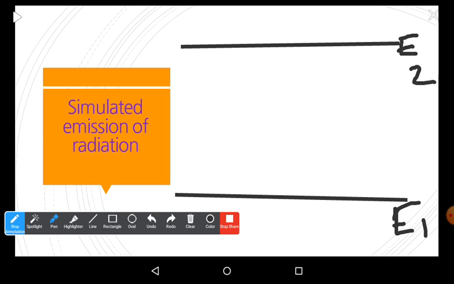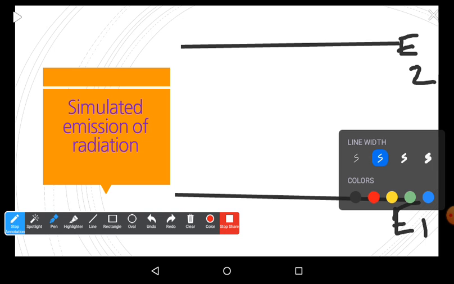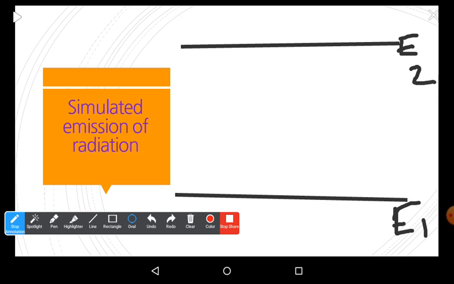So obviously E2 is much greater than E1, and we have the atoms in the excited level. We denote the atoms in the excited level with dots, and even in the ground level some of the atoms are there. But we are discussing the atoms which are in the excited level only.